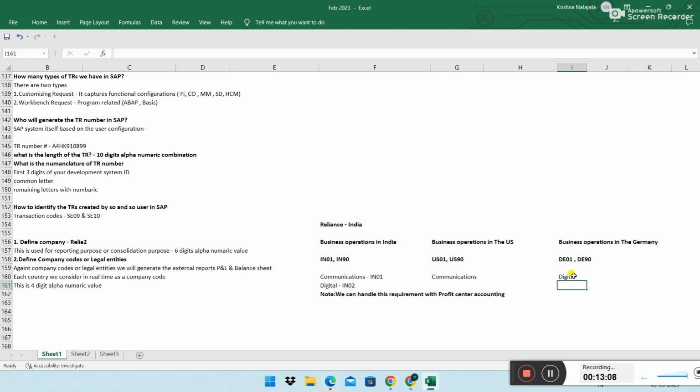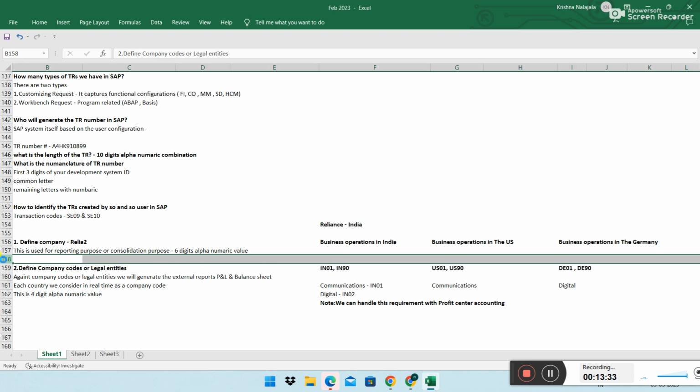Based on that, you have everything in your blueprint. Just follow that blueprint and you define it. But now I'm explaining clearly how the business requirement will be and how you have to understand, right? Now tomorrow I'll ask you what is meant by company, and you have to tell me it's for consolidation purpose. No business transactions will be recorded against a company, right?